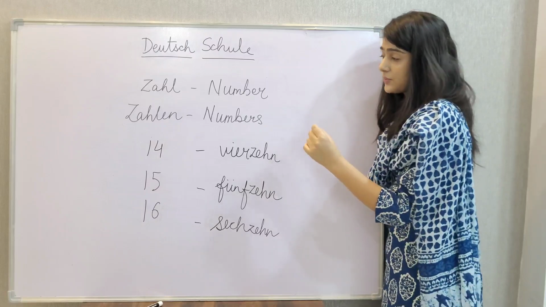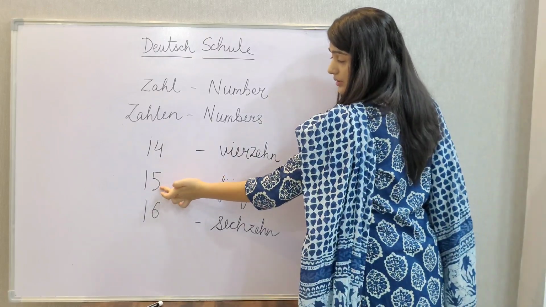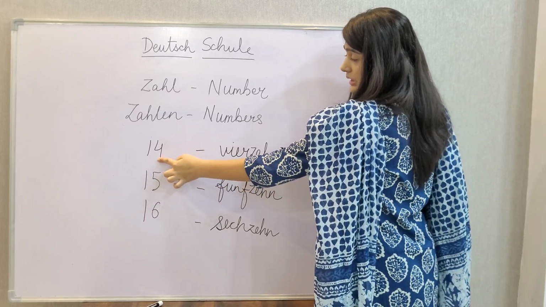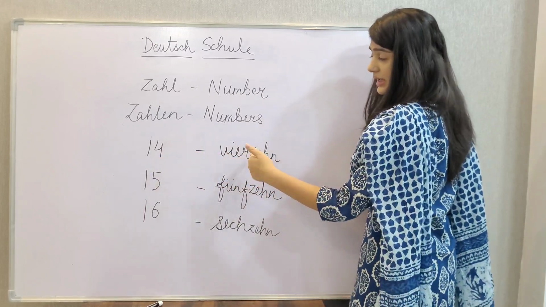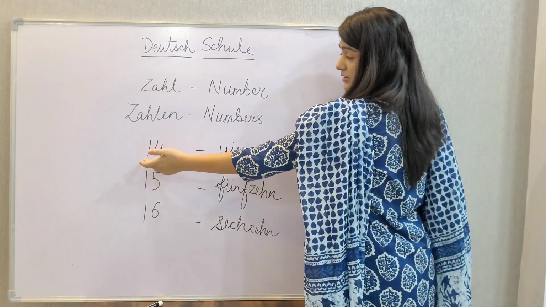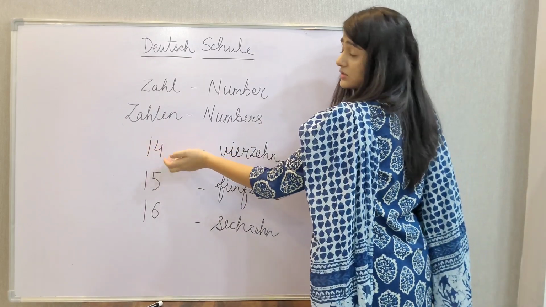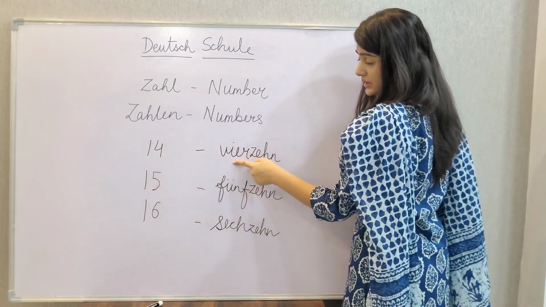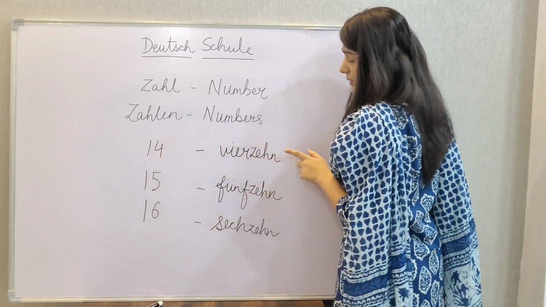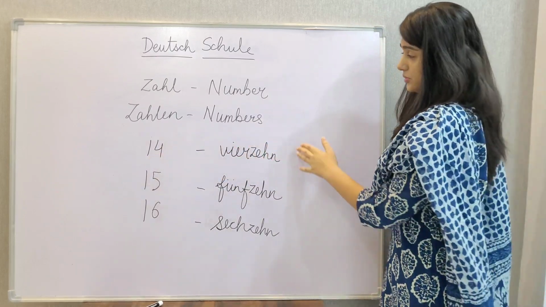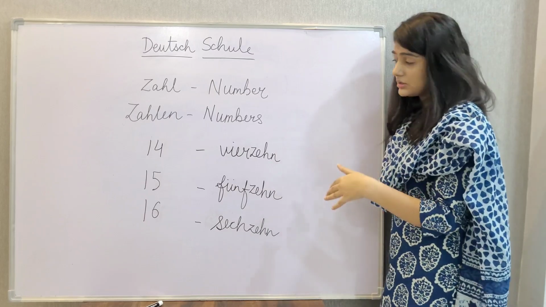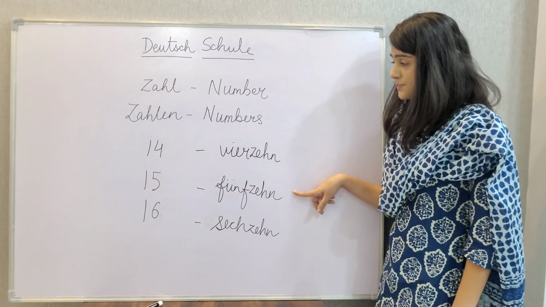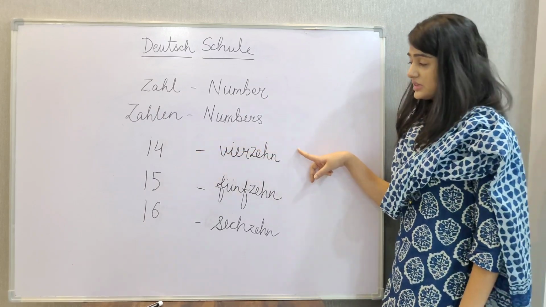That is that we would be using the number which is there at the place of ones first, and then comes the number there at the tens. Okay, this is the ones place, this is the tens place. So this number 4 would be here, and then this number 10 would be here. The same pattern would be followed in all other numbers.